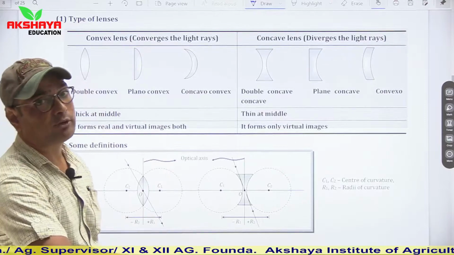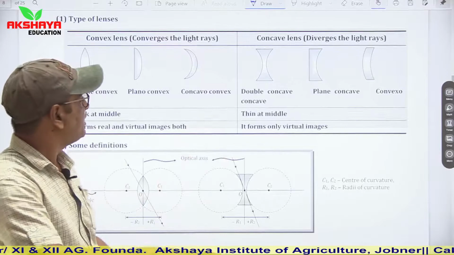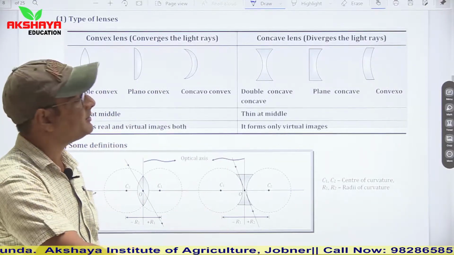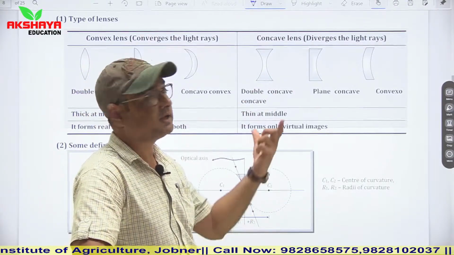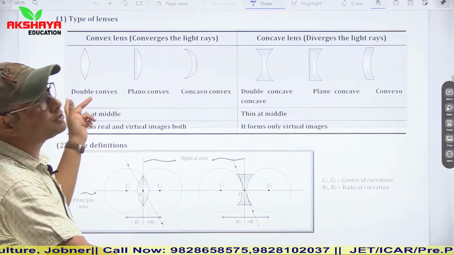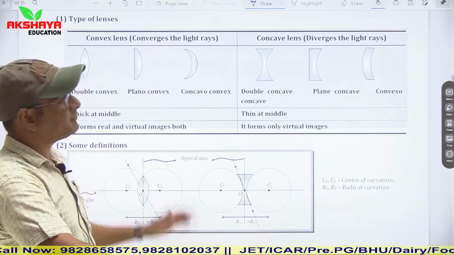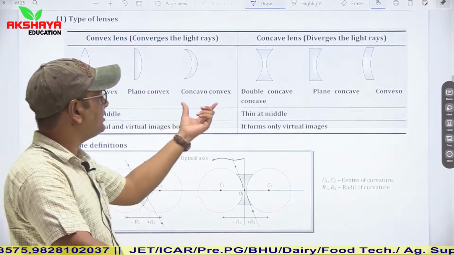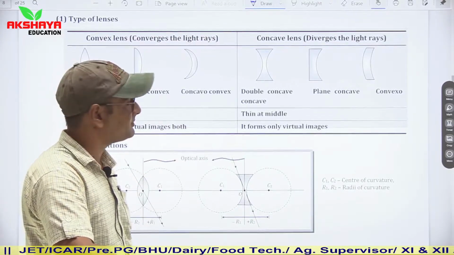So how to identify convex lenses? Convex lenses are thick at middle and thin at edges. So you can clearly see all three types. They are thin at edges and thick at middle, while concave lenses are thin at middle and thick at edges. Now see, first one is double convex. It is also known as biconvex, means both surfaces are convex. Second one is plano-convex. One surface is plane, another one is convex. Third one is concavo-convex, means one surface is concave and another surface is convex.